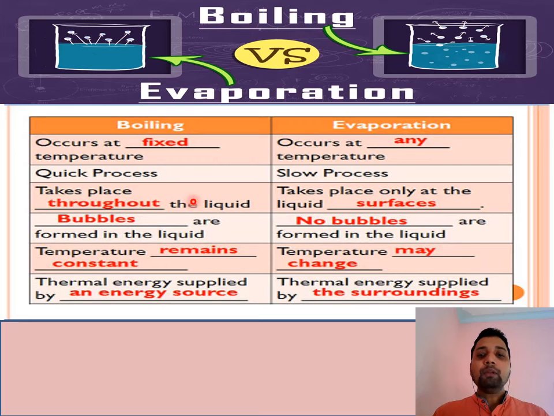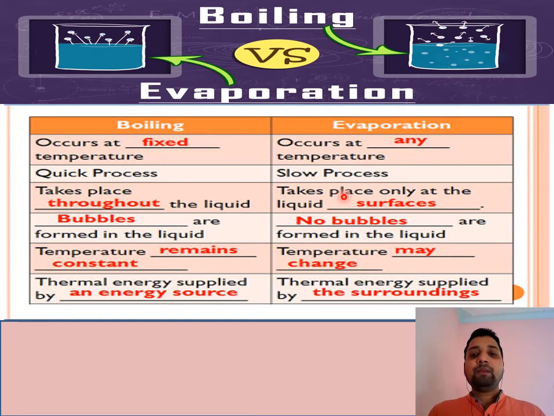Boiling takes place throughout the liquid, meaning at a time all the liquid in the vessel will absorb the heat. Then only will they attain a fixed temperature, and then only can they change into another state. But in case of evaporation, it is surface to surface: first the surface will change to vapor, then the second surface will change to the gaseous state. Here I have used one term, vapor.